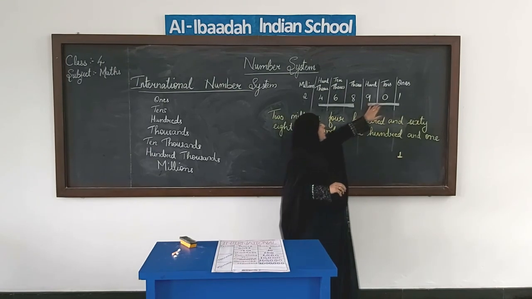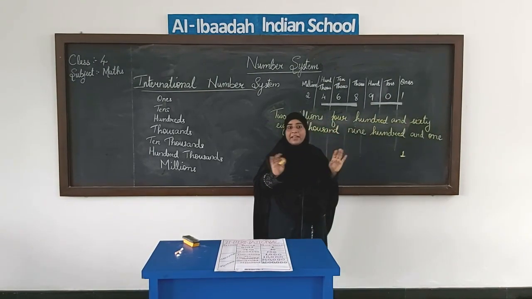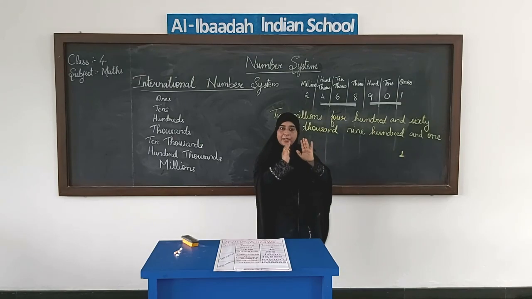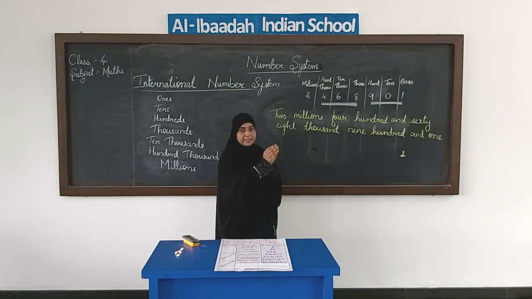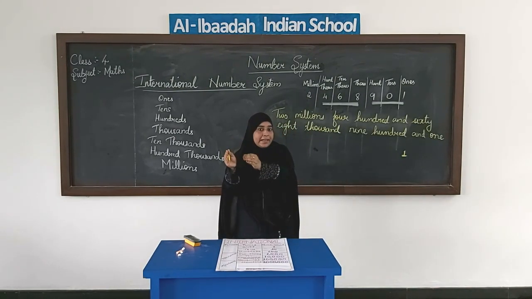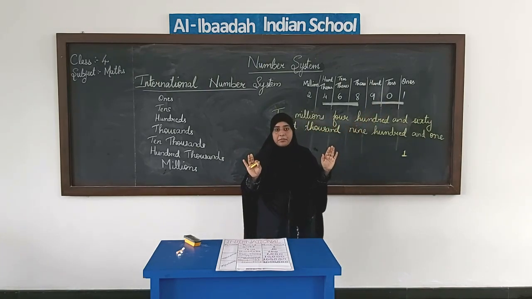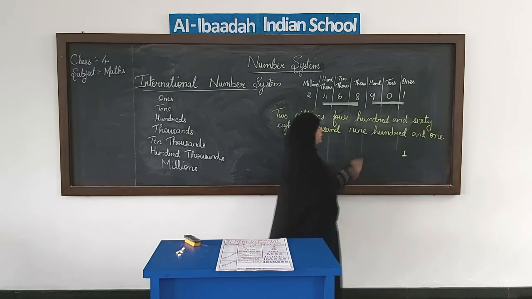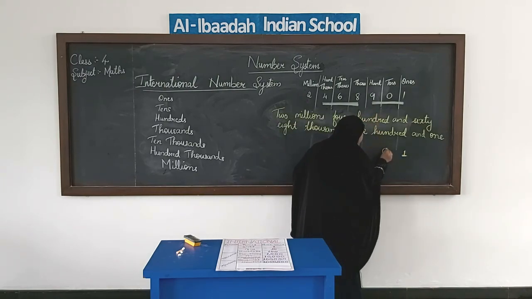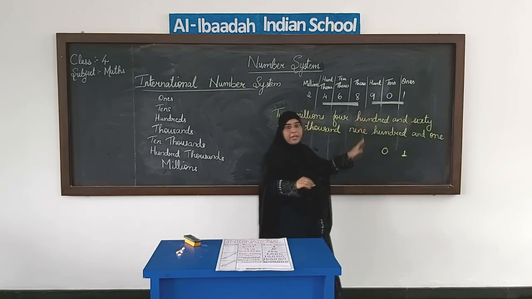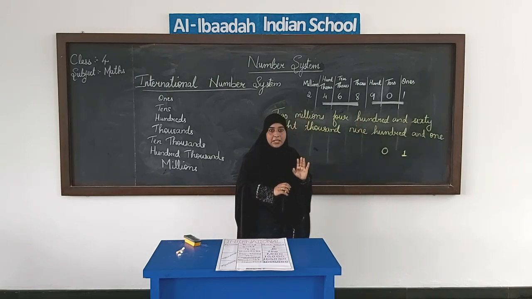Okay, now in tens we don't have anything. Tens actually means they are in groups of tens. 10, 10, 10, 10. Now here in this number, in tens, there is no number. We don't have groups of 10. So the place value of 0 will be 0 here. Since it is 0, we have to write the place value as 0.